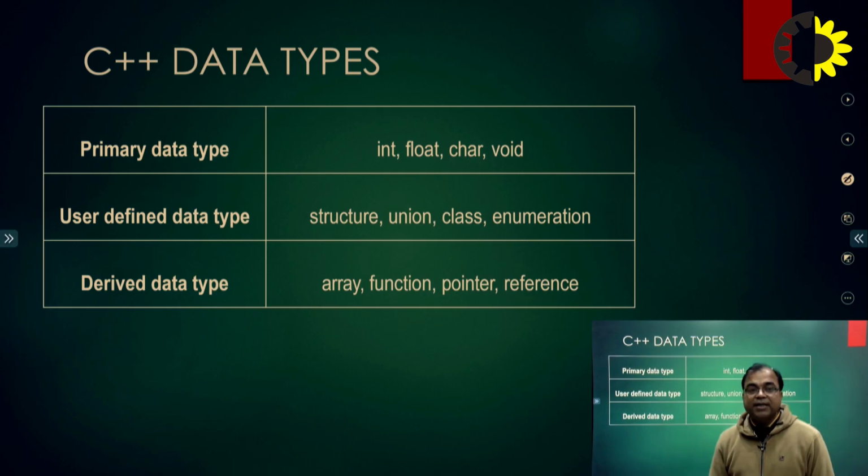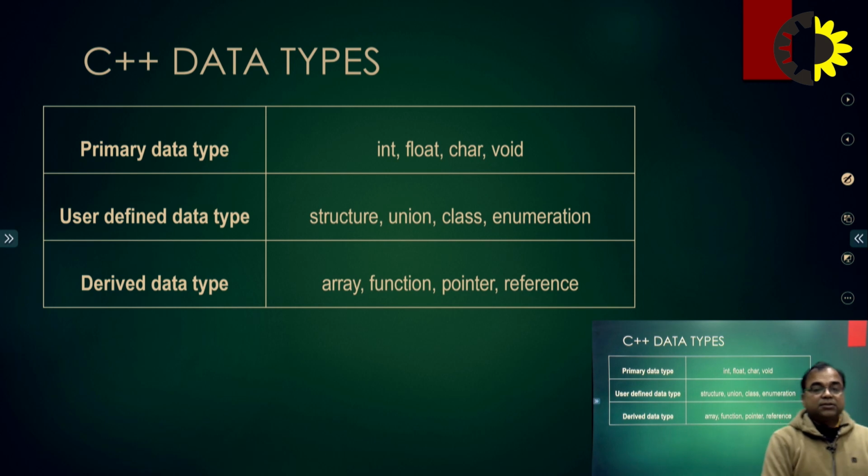Now, the important things that we have to know in a programming language. In C++, we have data types. C++ data types: first we have primary data types, then we have user defined data types and some derived data types. If we talk about primary data types, the primary data types are basically int, float, char and void. These are the primary data types used inside our program in C++. This is the basic data: integer, float, character and void.